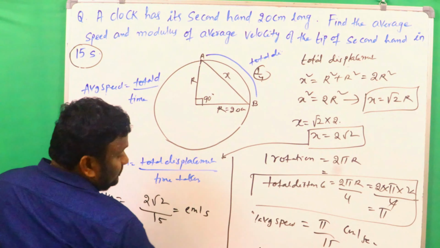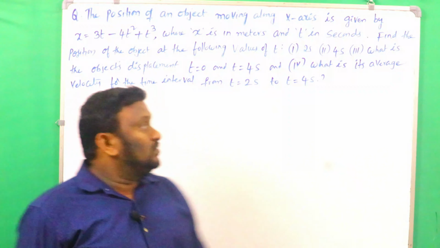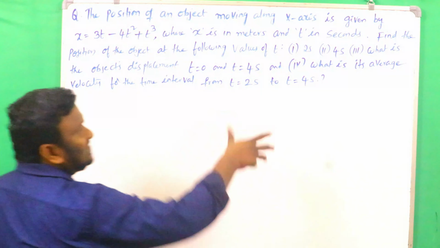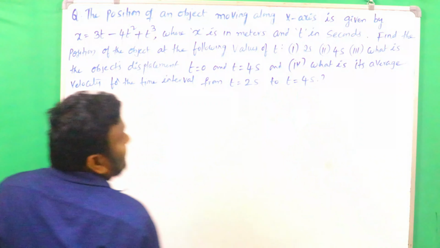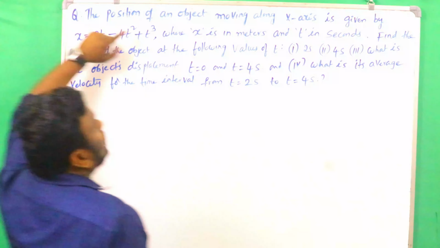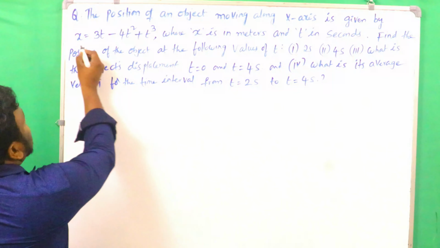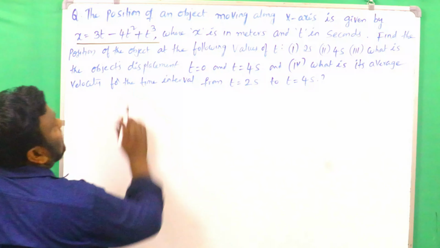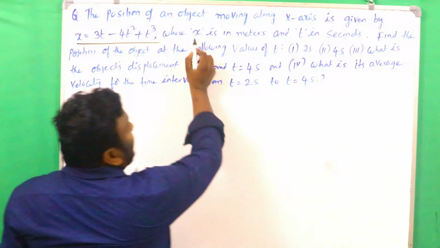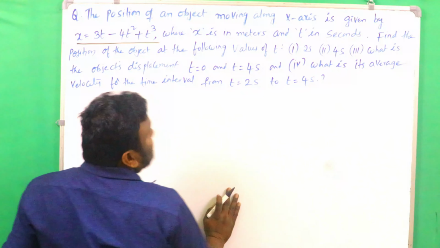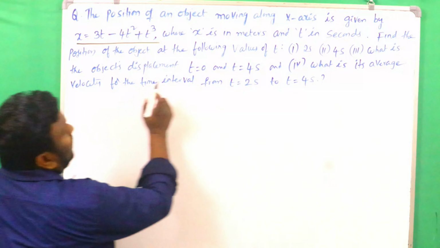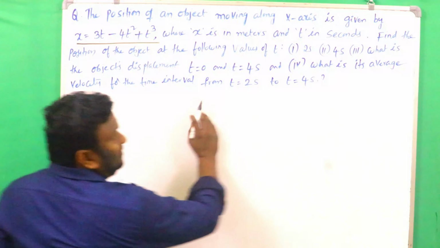It's very clear. See the next problem. In this problem we have a detailed explanation for different cases. Look here. The position of an object moving along the x-axis is given by x equals 3t minus 4t square plus t cube, where x is in meters and t is in seconds. Find the position of the object at the following values of t.